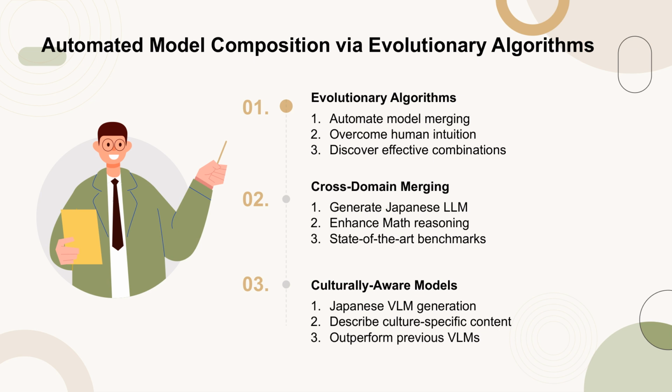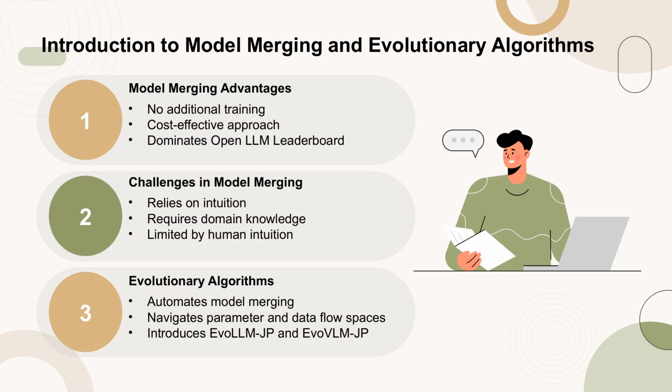This work not only contributes new state-of-the-art models to the open-source community but also introduces a new paradigm for automated model composition, suggesting alternative, efficient approaches to foundation model development. Model merging in large language models offers significant advantages, including the need for no additional training, making it a cost-effective method for developing new models. This approach has gained prominence as it now dominates the Open LLM leaderboard, demonstrating its potential to democratize foundation model development. However, the process is often seen as a black art, relying heavily on the model maker's intuition and domain knowledge, which limits its scalability.